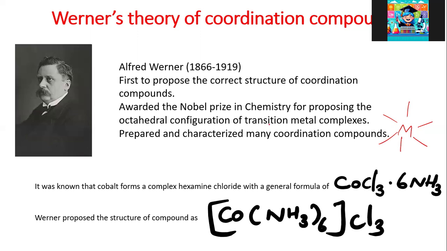A very commonly observed complex is the complex ammonia chloride of cobalt. The structure, from chemical reactions and other studies, was found to be CoCl3.6NH3, but the nature of the bonding was not exactly known. It was Werner who proposed that the structure of this compound is like this, in which the cobalt metal and the 6 NH3 moieties are included in a square bracket, and the Cl minus ions are drawn outside the bracket.